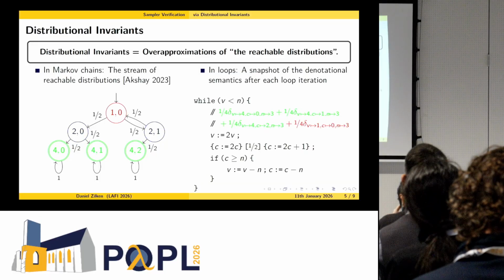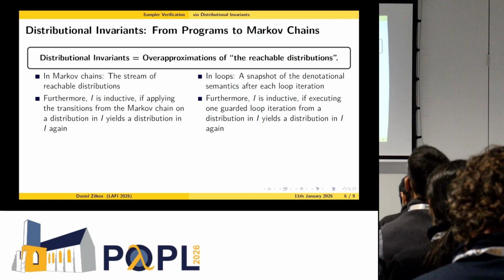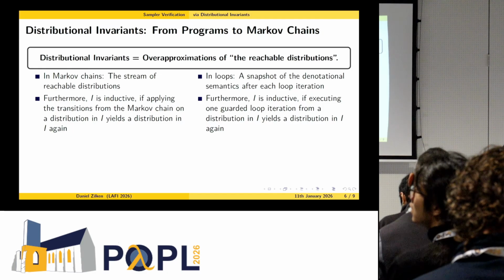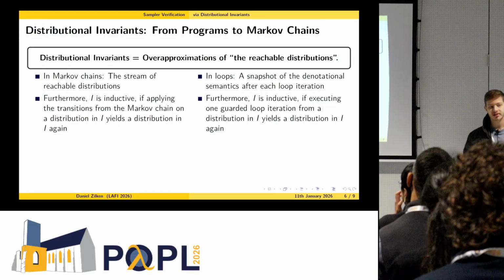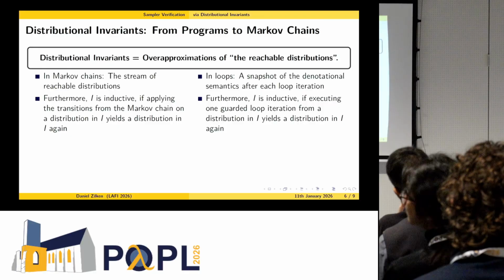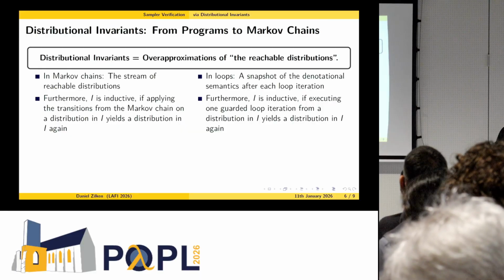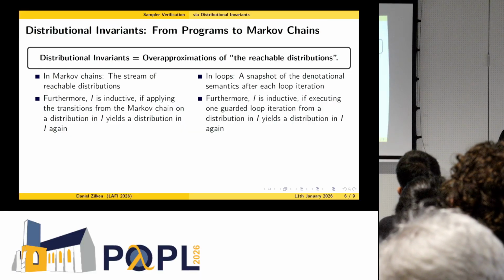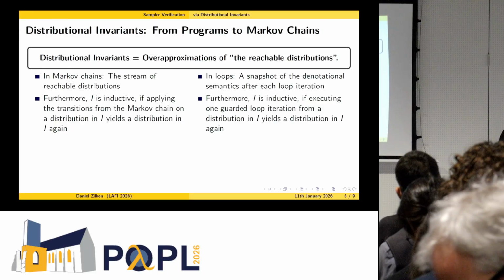Then there's another notion of inductivity. Our invariants, both for Markov chains and for loops, are called inductive if applying the transitions from the Markov chain for an arbitrary distribution from the invariant yields a distribution in the invariant again. And this is similar on program level. Here I is inductive if executing one guarded loop iteration from a distribution in I yields a distribution in I again.